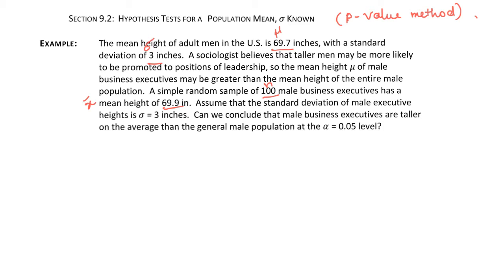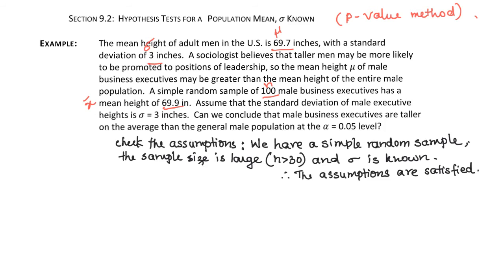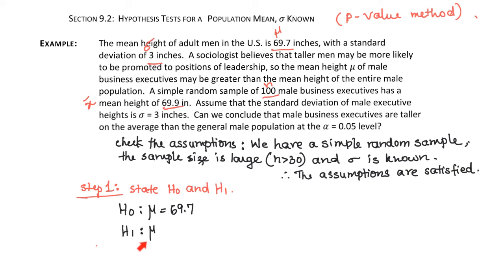We have a simple random sample with sample size 100, which is greater than 30, and the population standard deviation is known. So the assumptions are satisfied. Step 1. State the null and alternate hypotheses. The null hypothesis is mu equals 69.7, but for the alternate hypothesis we need to decide whether it is less than, greater than, or not equal to.